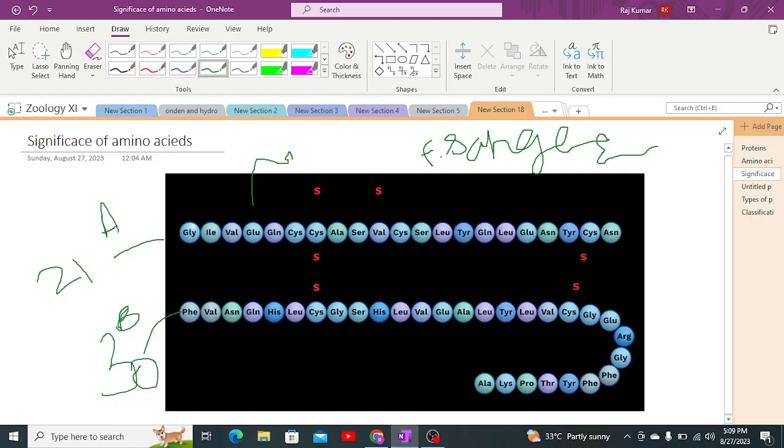Now the seventh amino acid of A was joined with the 7th amino acid of B, as it is mentioned on a diagram as well.